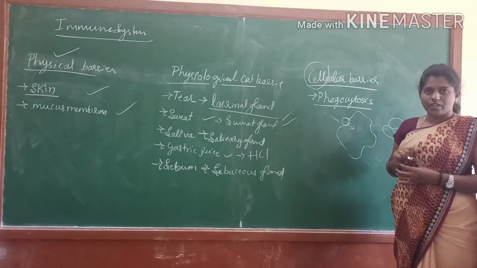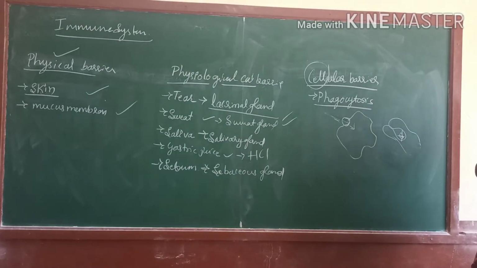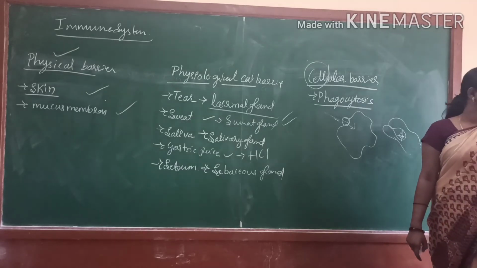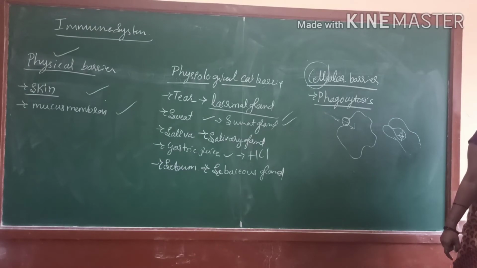phagocytosis. Understood? Here we also consider it as non-specific resistance in your body. And next, the second line of defense: neutrophils and monocytes, the main prominent phagocytic cells. What are those cells?